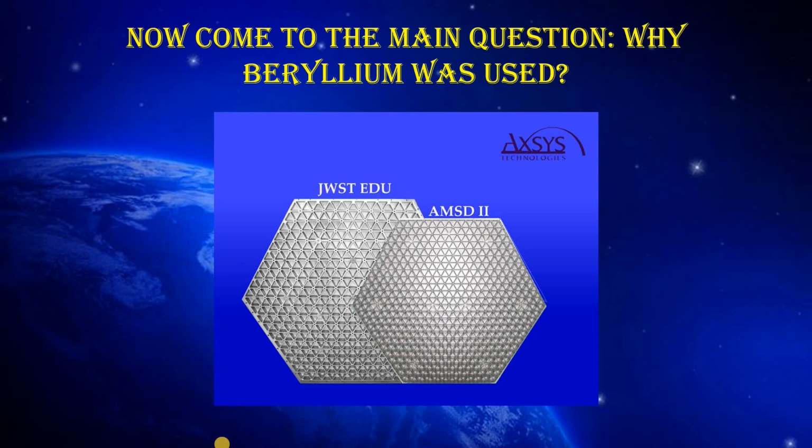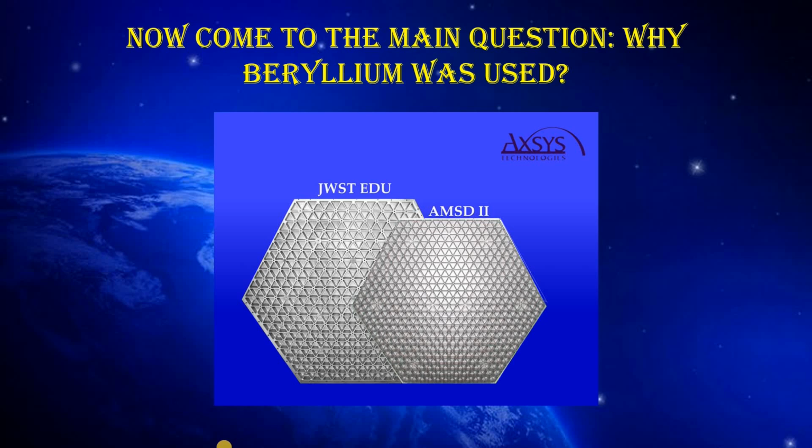That is why it was used to make the Webb's mirror, and beryllium is also used to make supersonic airplanes and the space shuttle. So it is already a proven material, and that is why beryllium was used.